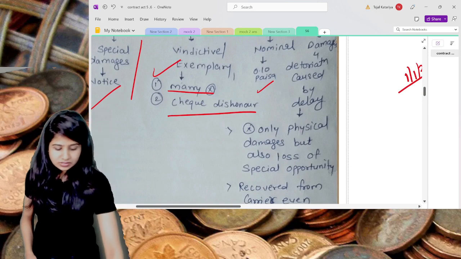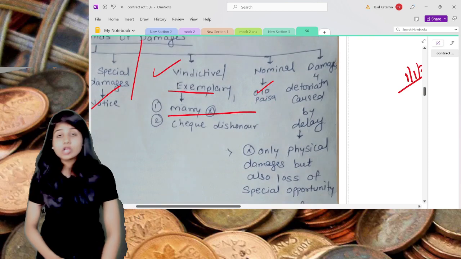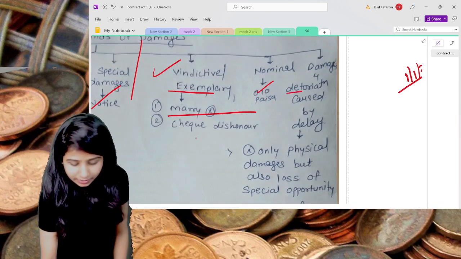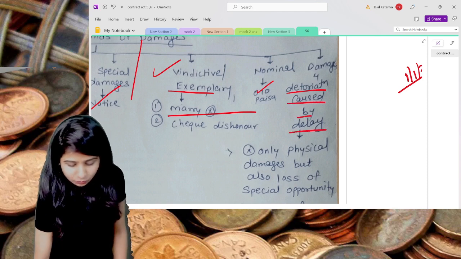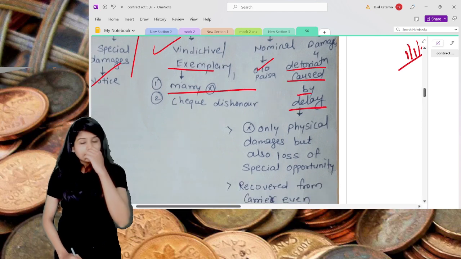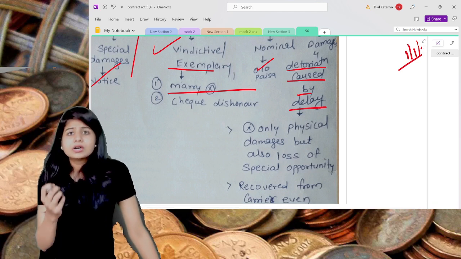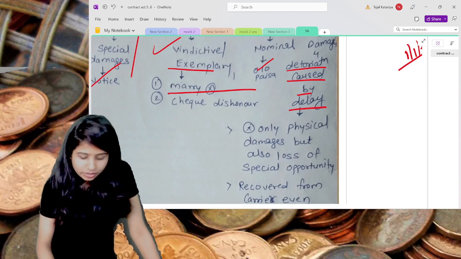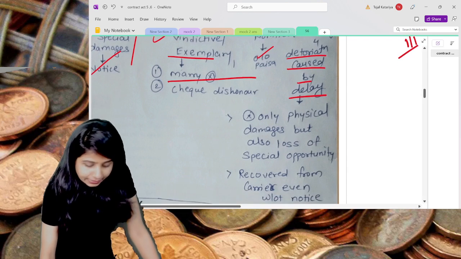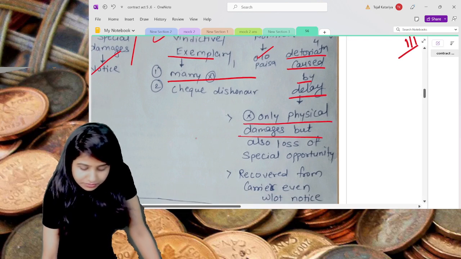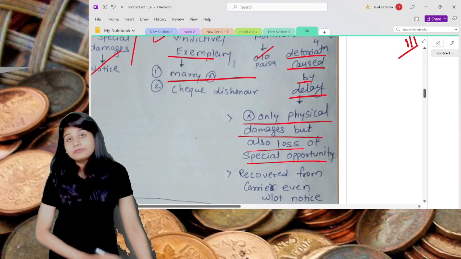The next type of damages is damages for deterioration caused by delay. This is nothing but what? Deterioration is nothing but the decrease in the value or the decrease in some quality, correct? So deterioration caused because of the delay. This delay does not only include the physical damages but also the loss of opportunity.